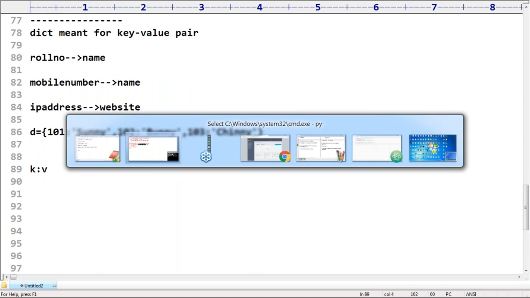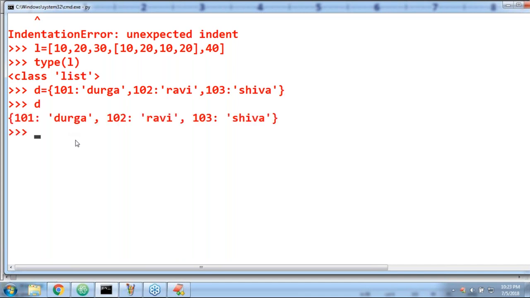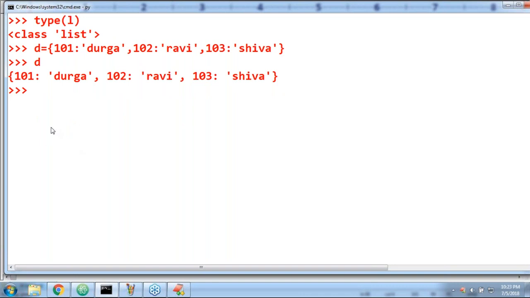Here one small doubt is there. Let me consider, sir, 101 Durga I'm taking, 102 Ravi I'm taking, next 103 Shiva I'm taking, like this. Yes, perfectly it is a dictionary, sir. Now let me print D. Yes, just by printing D, automatically the same content by default we are going to get, sir.